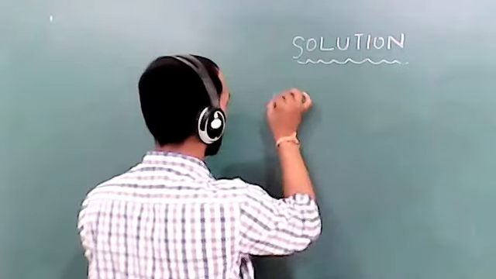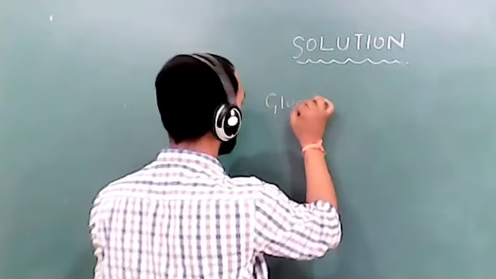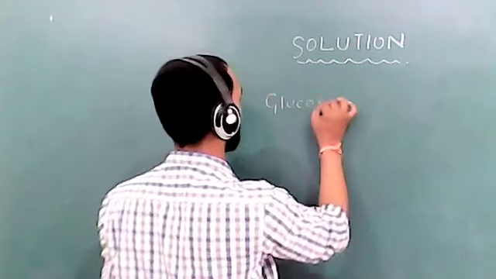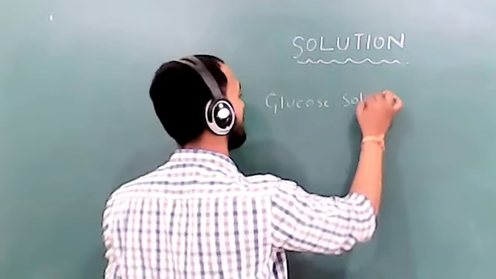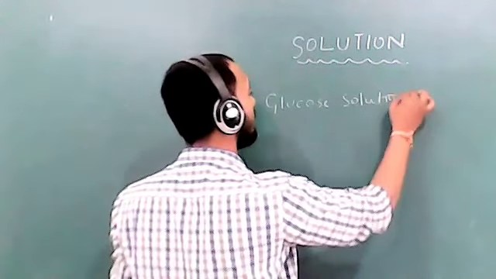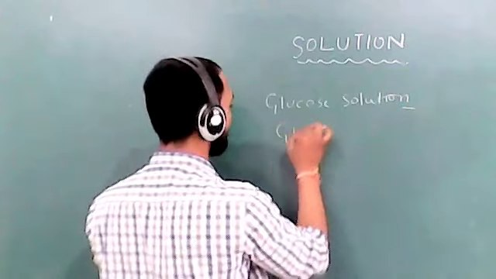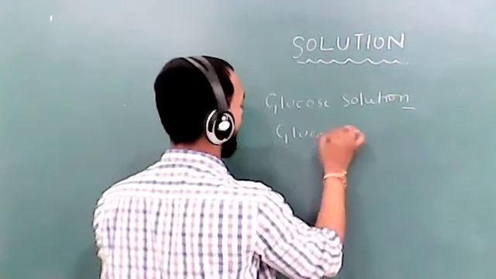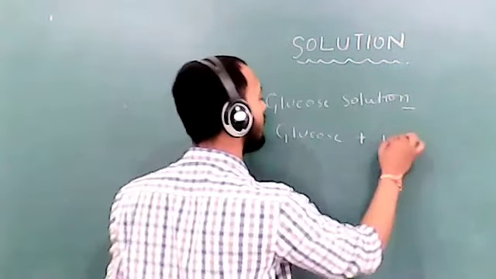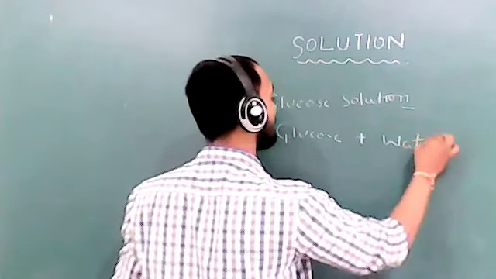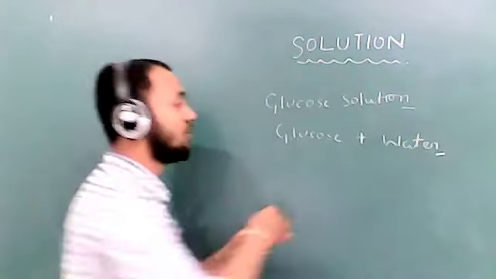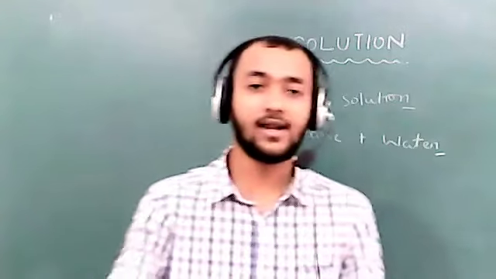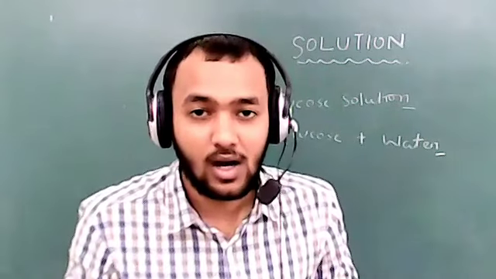Glucose solution. What is glucose solution made up of? Glucose and water, glucose plus water. And in summer days, we used to drink glucose so that our body doesn't get dehydrated.